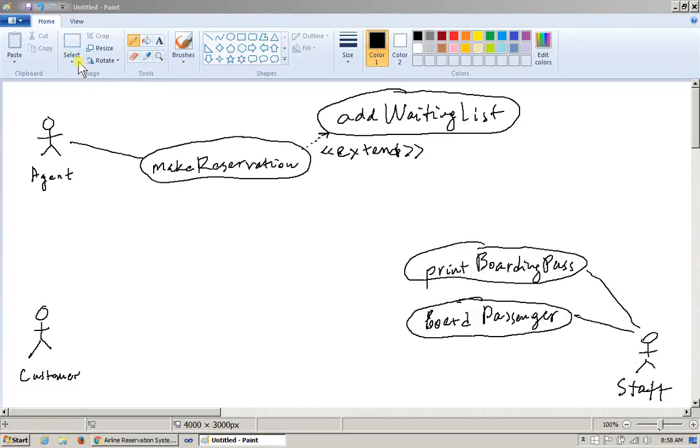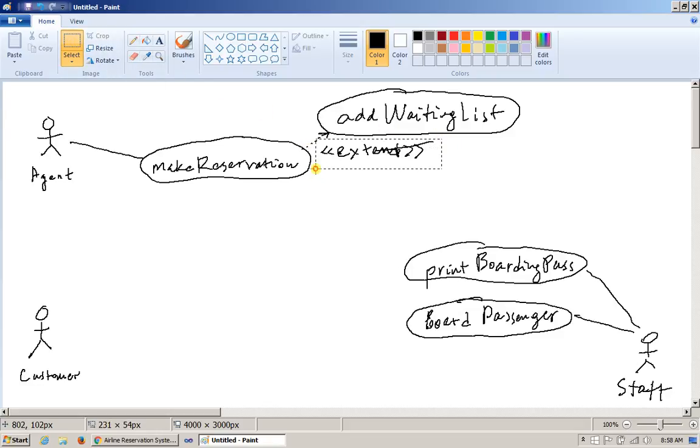And I'll try to make my writing a little bit better on this board, a little bit clearer. Okay, so the annotation will say here, usually using quotations like this, you say "extend." Okay, so that's the idea. I'm just trying to make it clear. So we say that adding to the waiting list is an optional thing that may be happening inside the reservation.